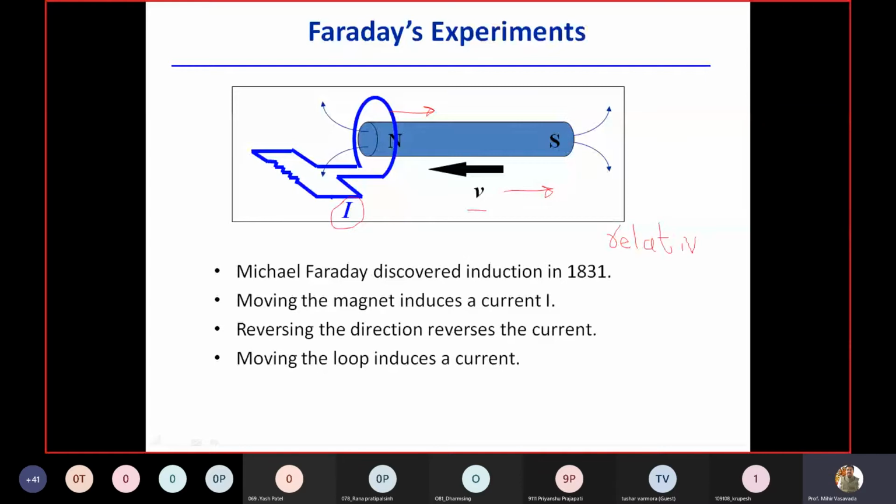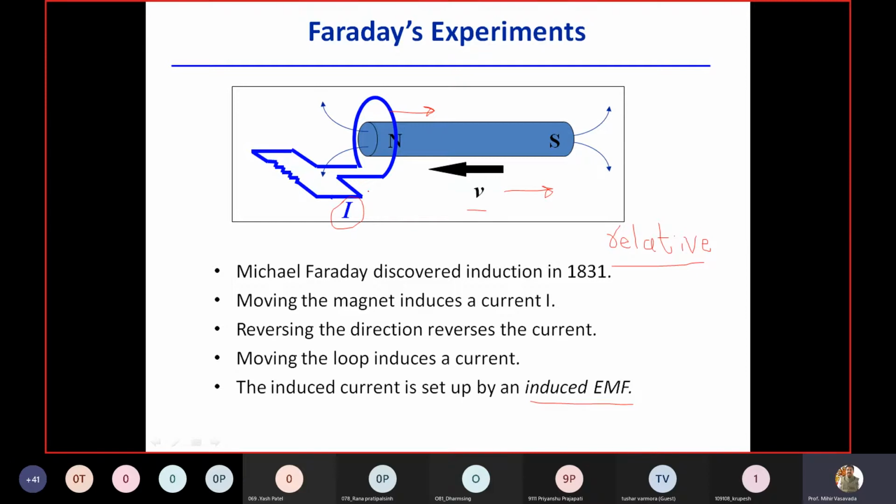The magnetic field and the conductor. Right, if there is a relative motion, either the conductor should move or the magnetic field should move, then it will induce a current in the coil. The induced current is due to the induced EMF. Why? Because there is an EMF induced in the loop, and as the loop is closed, the current will flow.